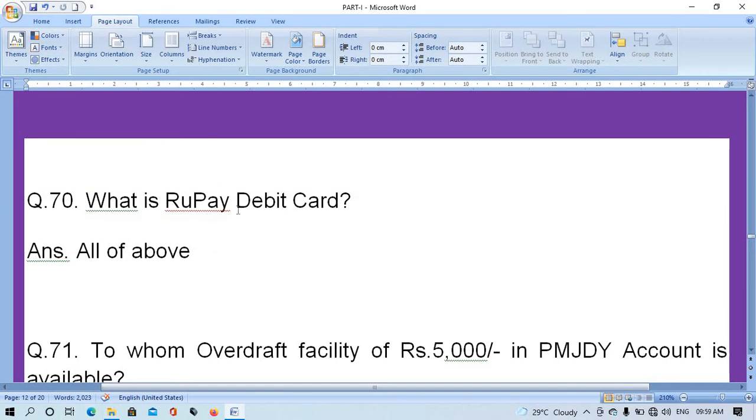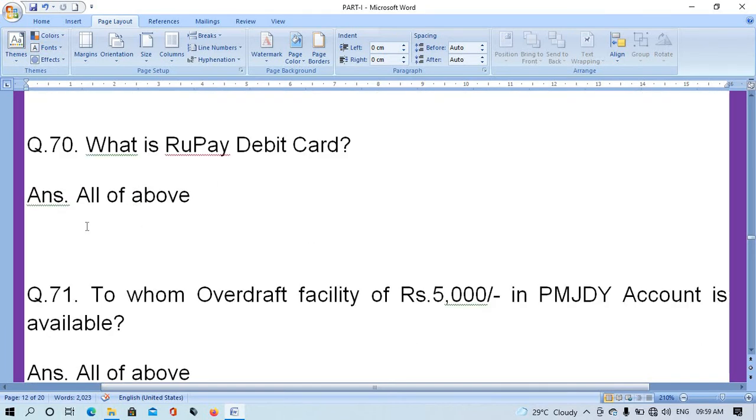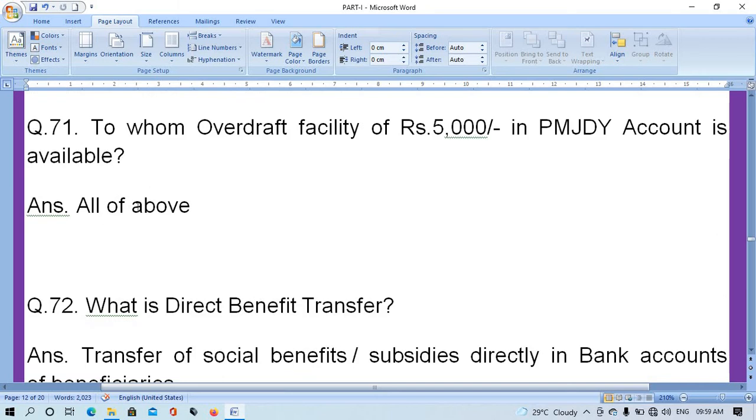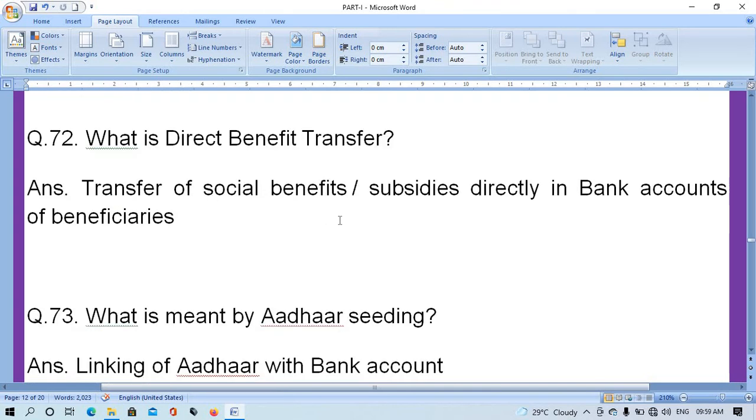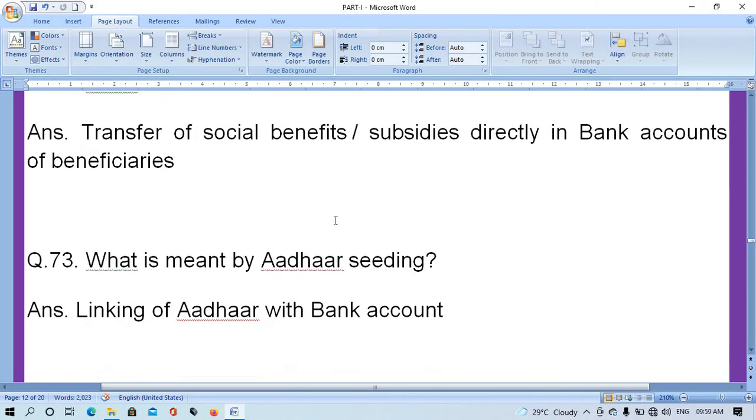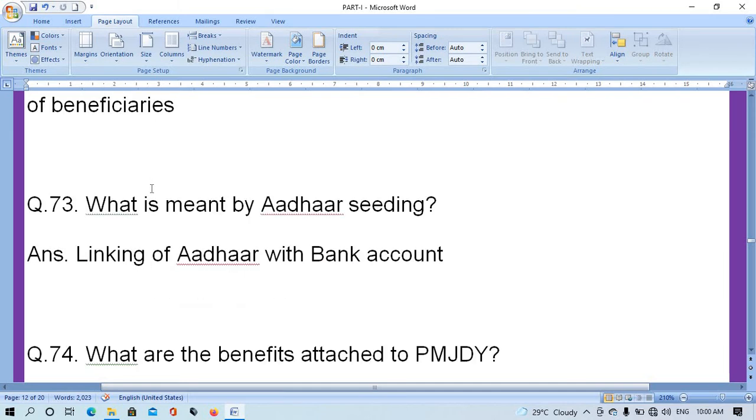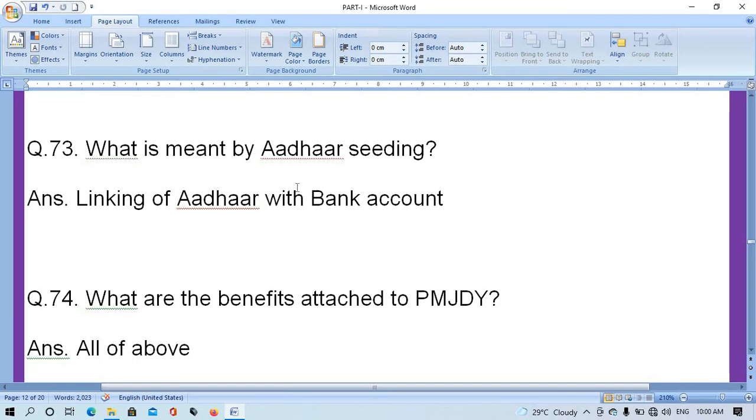Question number 70. What is RuPay debit card? The right answer is all of above. Question number 71. To whom overdraft facility of rupees 5,000 in PMJDY account is available? The right answer is all of above. Question number 72. What is the direct benefit transfer? The right answer, transfer of social benefit/subsidy directly in bank accounts of beneficiaries. Question number 73. What is meant by Aadhaar seeding? The right answer, linking of Aadhaar with bank account.